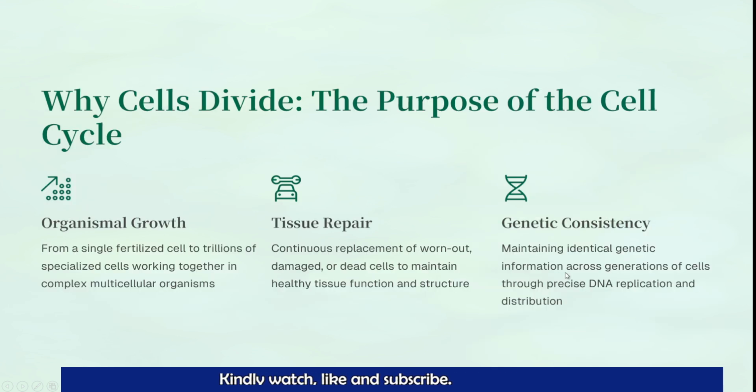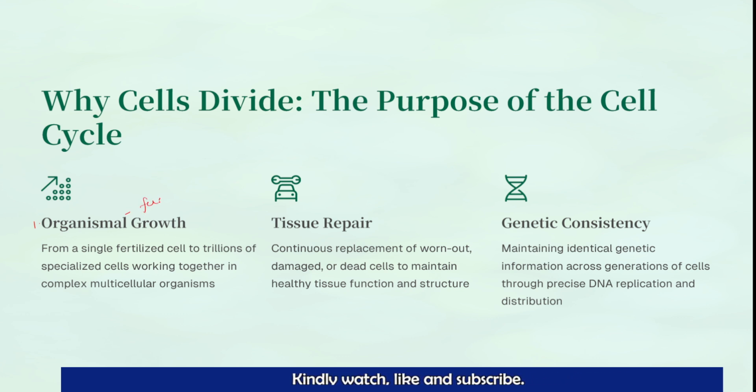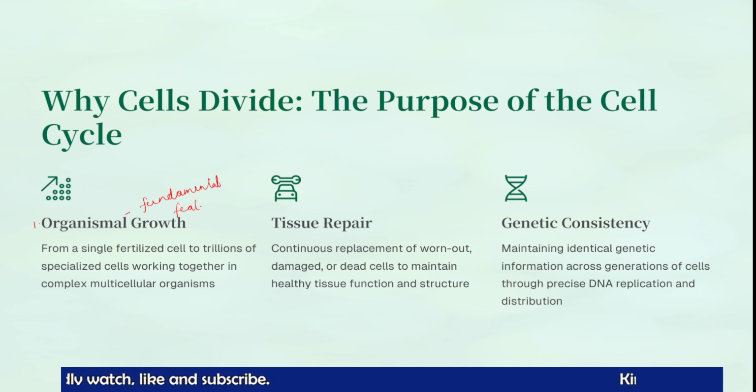Next, why does a cell need to divide? There are certain purposes for the cell cycle. The very first important one: one of the fundamental features of living organisms is growth, the ability to grow. And for the growth of the cell or the organism, the cell cycle is very, very important.